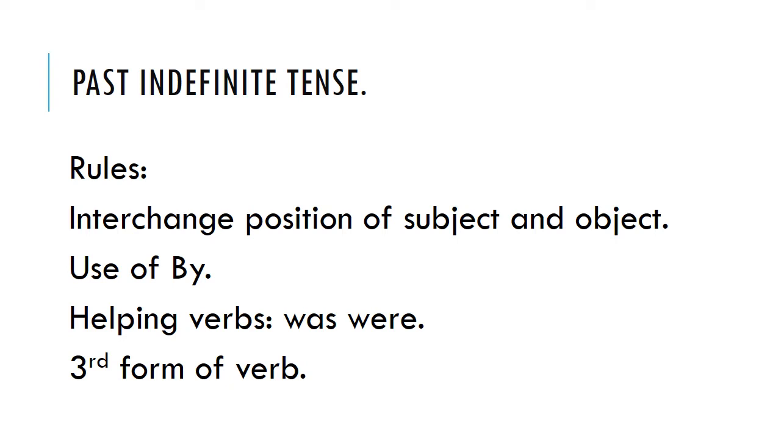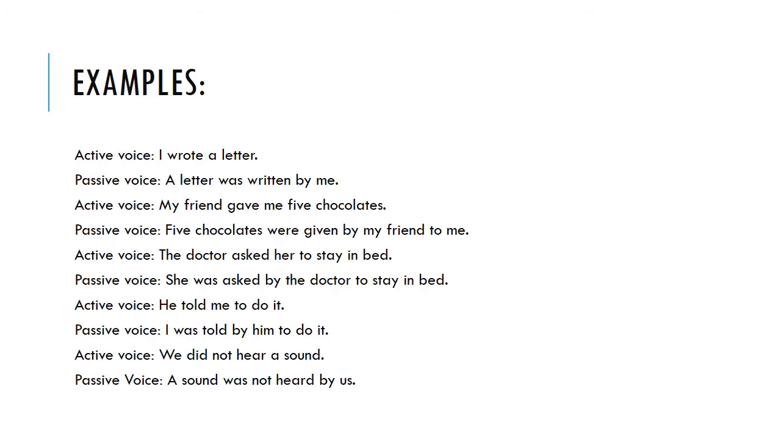First, we interchange the position of subject and object. We use by, and the helping verbs we use are was and were, and also we use the third form of verb. Interchange the position of subject and object. Use of by. Helping verbs are was and were, third form of verb. Here we'll discuss more properly in our examples.